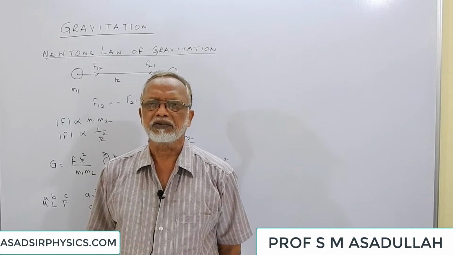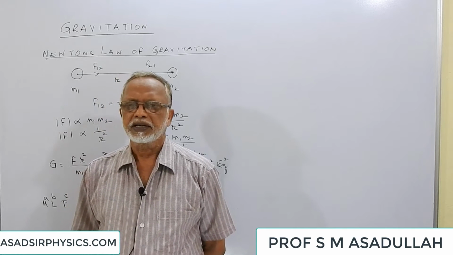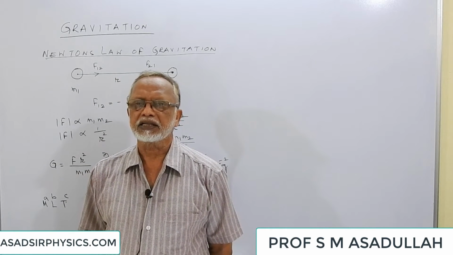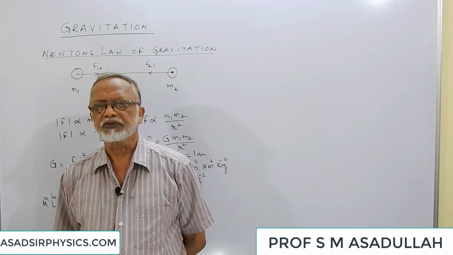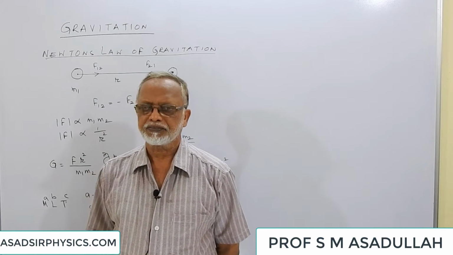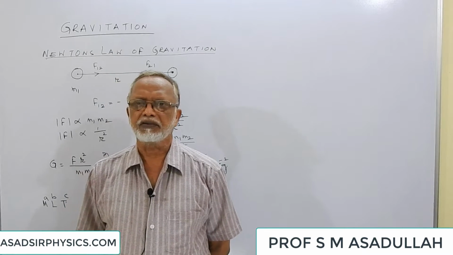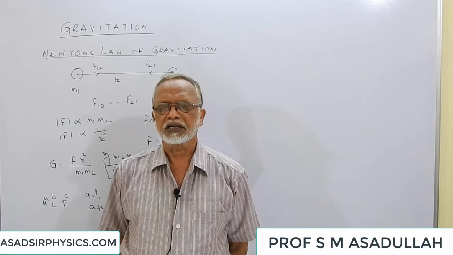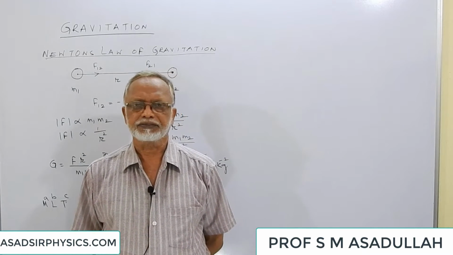This is called gravitation. You might have come across the word gravity. Gravity is the gravitational force exerted by the earth on other bodies. In general, the force between any two material bodies is called gravitation. He got a law called Newton's law of gravitation. How he derived it, we'll consider at some other time. Now let us discuss Newton's law of gravitation.